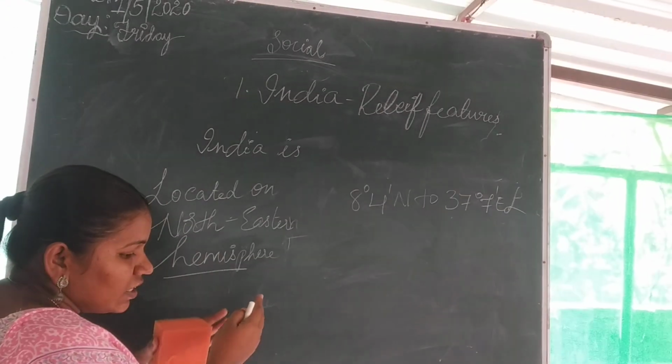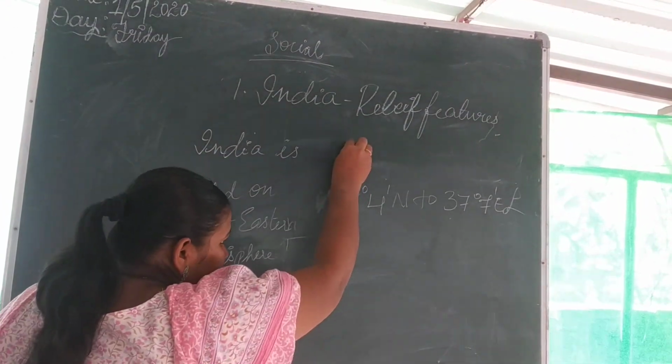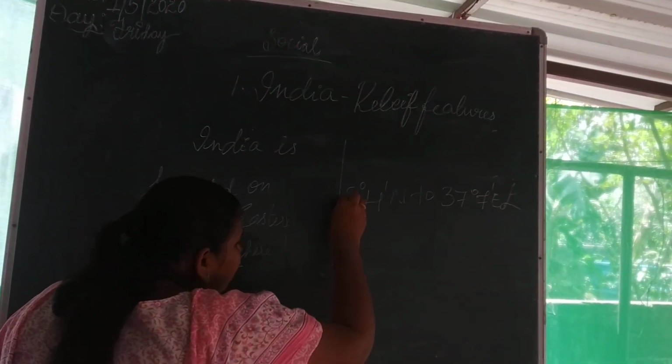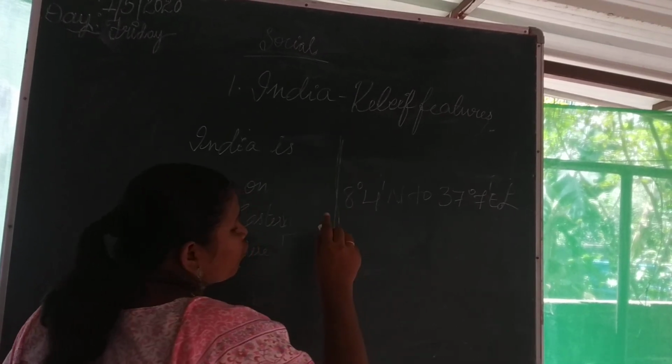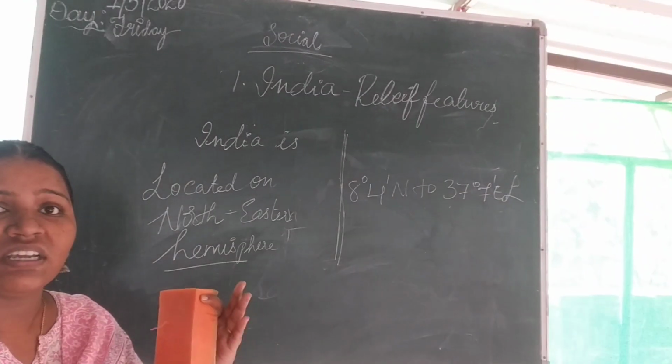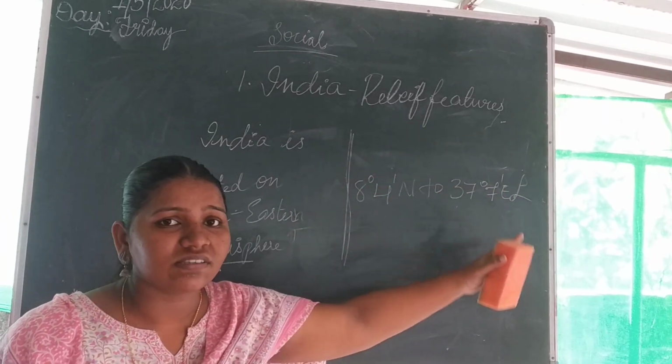So that means India lies, in the vertical position, 8 degrees 4 minutes north to 37 degrees 7 minutes east longitude.